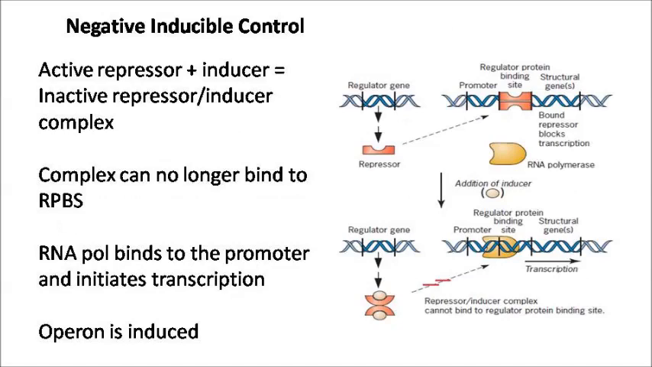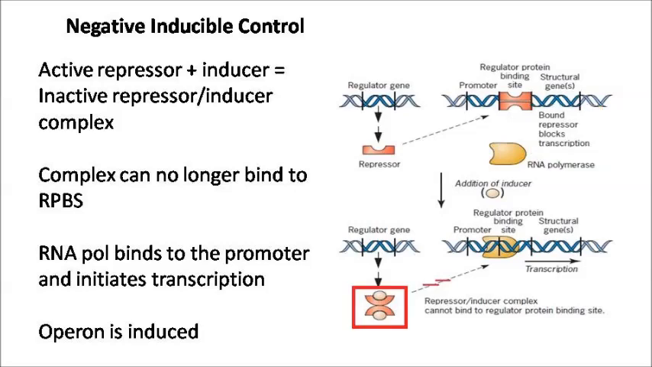The first negative control mechanism is negative inducible control. Since it's a negative control mechanism, a repressor is involved, and it's an inducible gene expression, so inducer is involved. In the absence of inducer, the repressor is active and it binds to the operator. When repressor is bound to the operator, the RNA polymerase cannot bind to the promoter because the DNA sequences of promoter and operator are overlapping. So when RNA polymerase cannot bind to the promoter, it cannot initiate transcription.